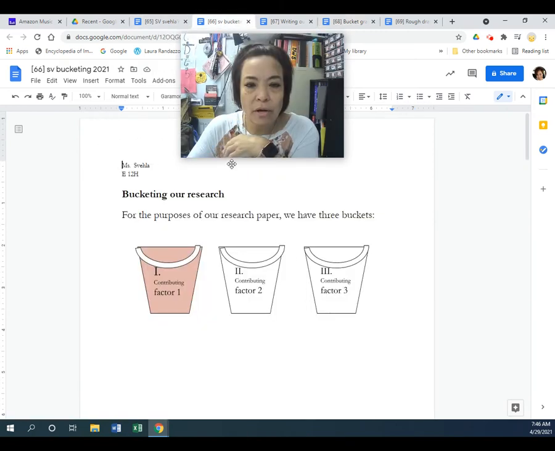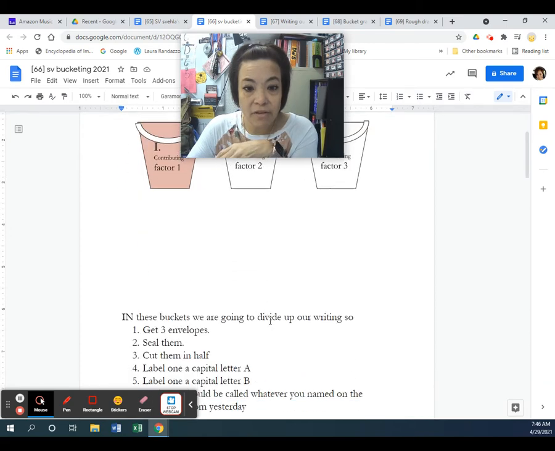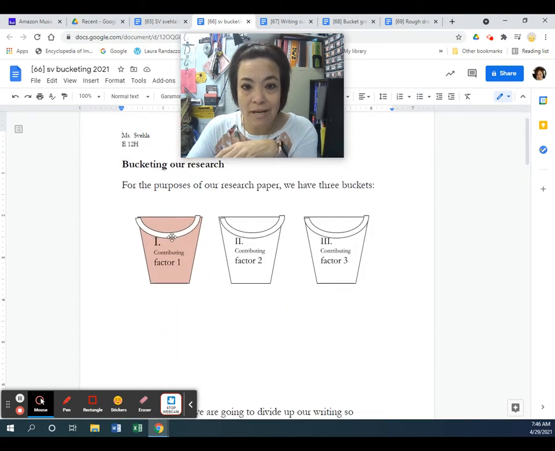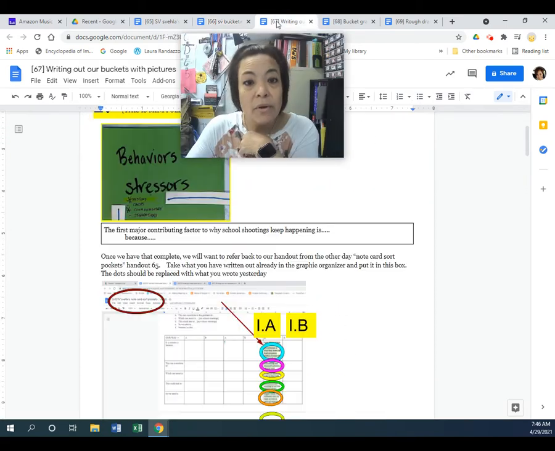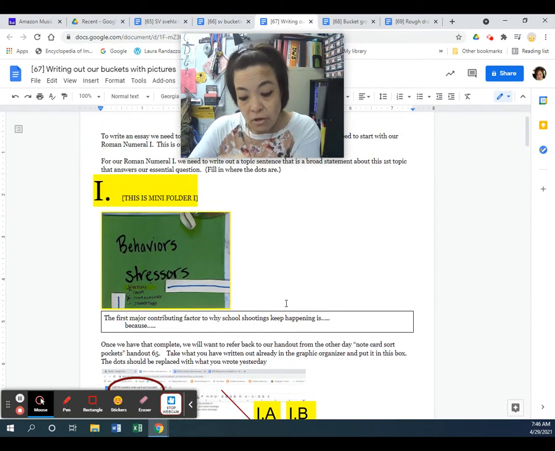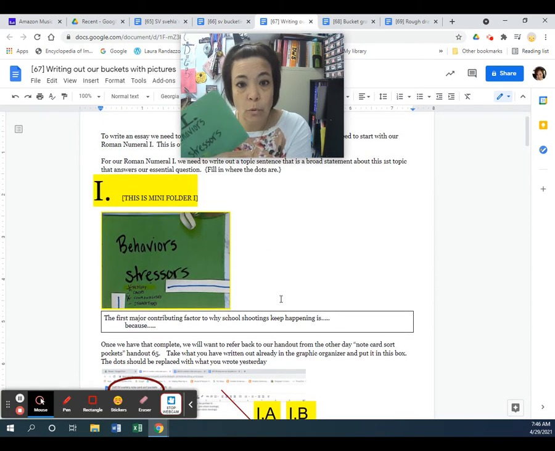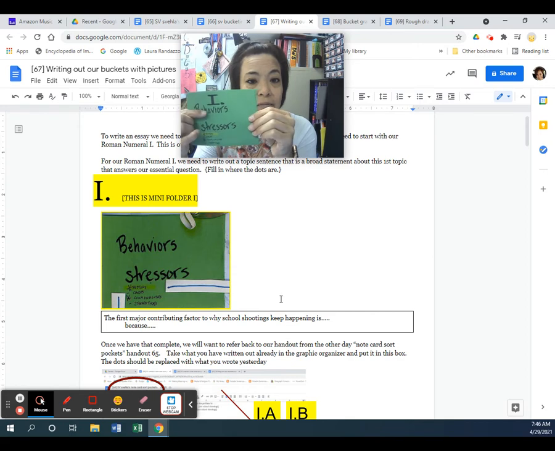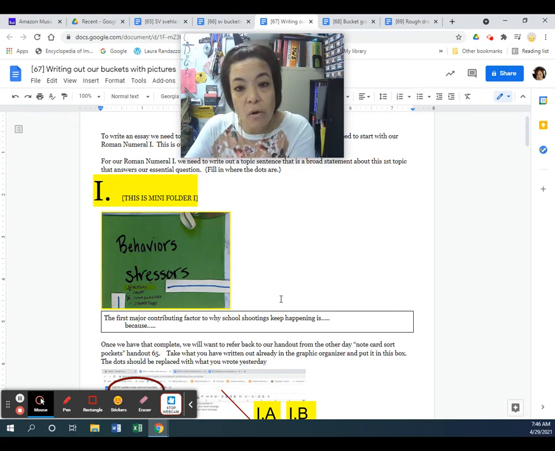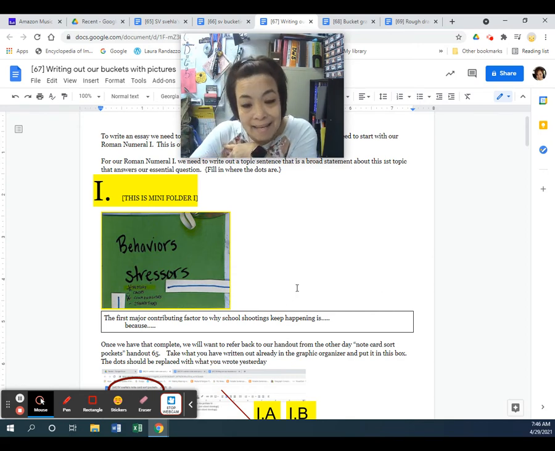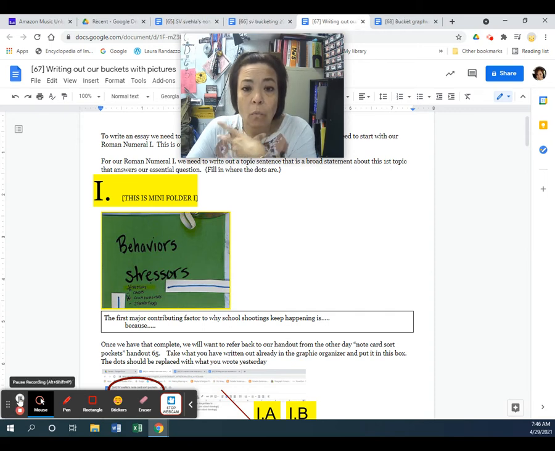So you've already sorted out your buckets. We've done that where you put your cards into each color. Now we're going to get to the writing portion. We want to write a sentence for this folder. The folder is behaviors and stressors, so we want to come up with a sentence that basically has that same idea. We're going to write a sentence for that.